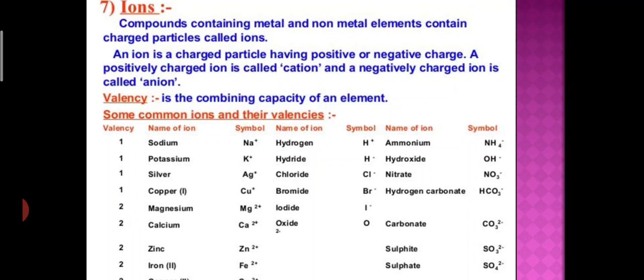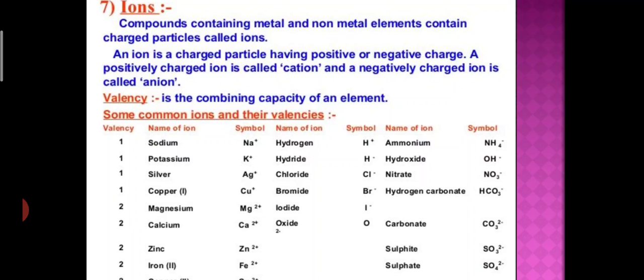The charged species are known as ions, and ions may consist of a single charged atom or a group of atoms that have a net charge on them. You can see here some common examples, for example sodium, which is a single charged atom, and the carbonate ion. You can also take the example of sodium chloride.